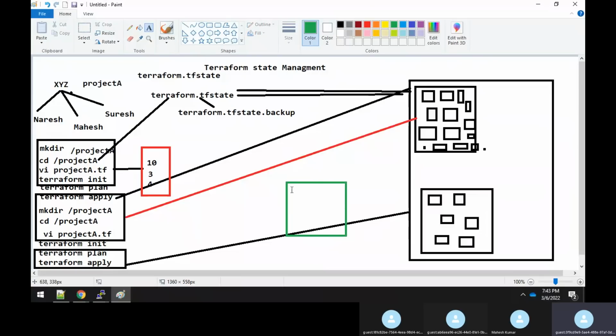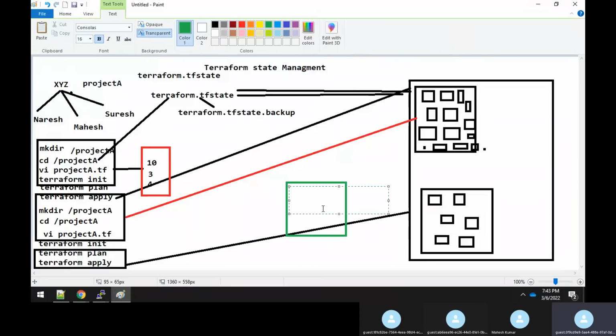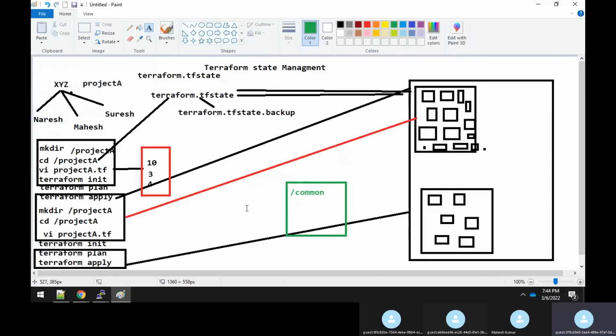Inside the NFS share drive I will create a common share drive, something like common. And I will tell all three engineers, Naresh, Mahesh, and Suresh, that this is your common shared drive.